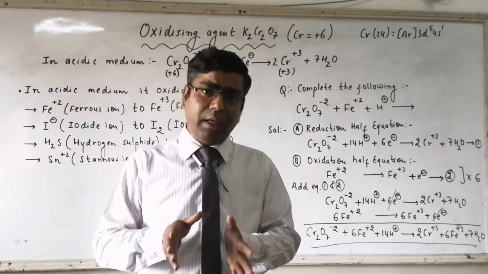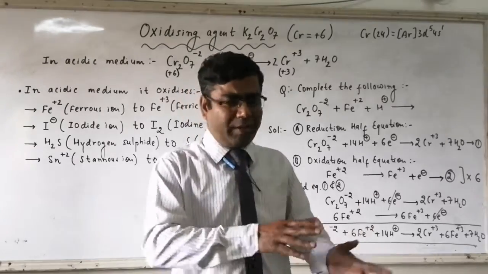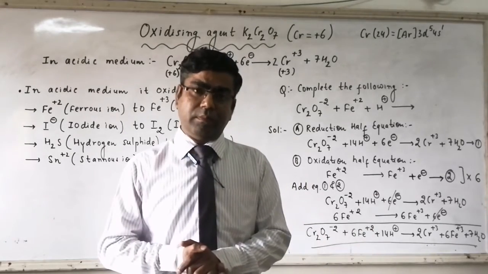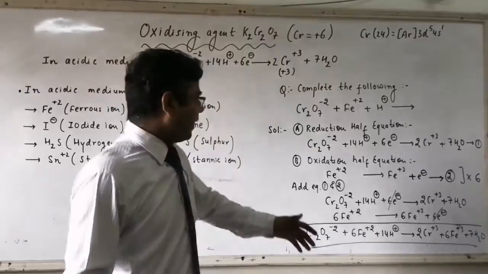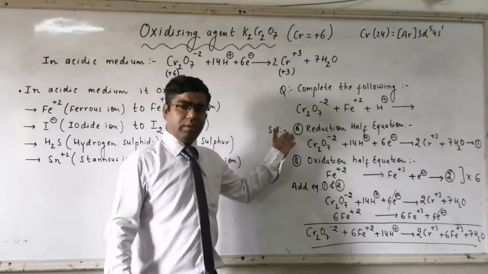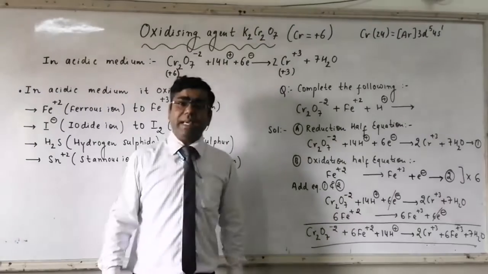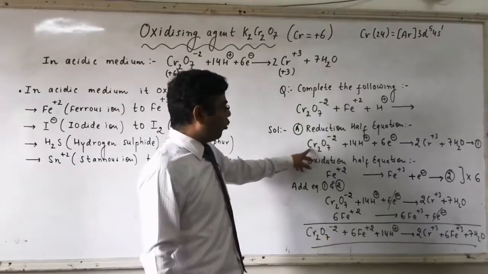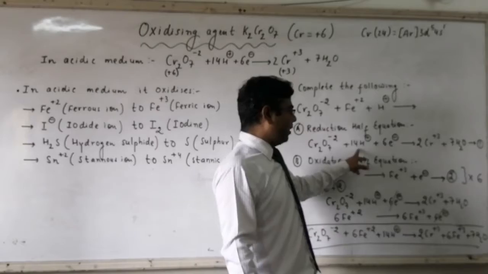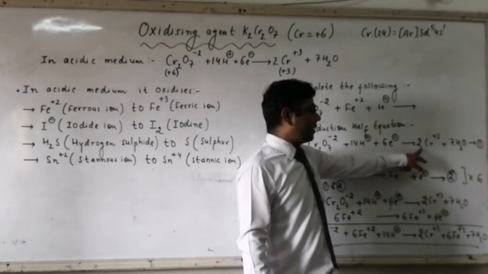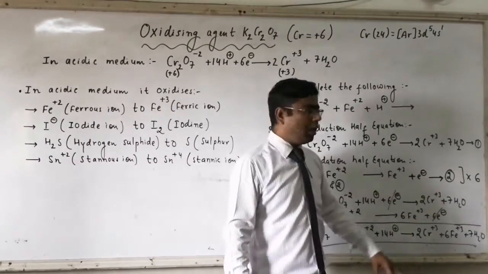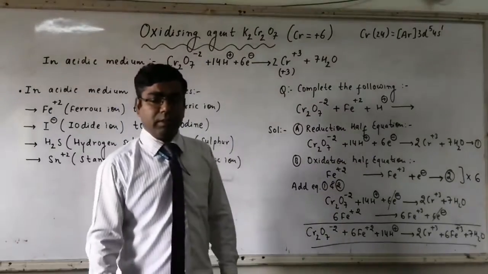We have to equate electron losing with electron gaining. So how to write the reduction half equation? It is the reduction half equation because potassium dichromate works as an oxidizing agent. So here it will be Cr2O7 minus 2 plus 14H plus plus 6 electrons gives you 2Cr plus 3 plus 7H2O. Make it equation number 1.